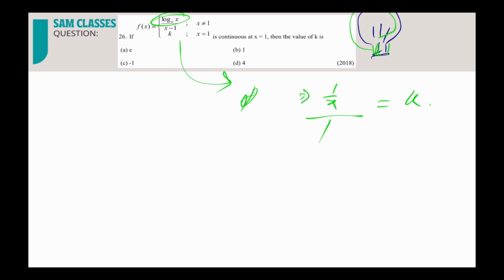So 1 by x is equal to k. And x we have to put 1. So directly I can say k is equal to 1. You may ask, sir, what have you done, you wrote 1 by x equal to k.